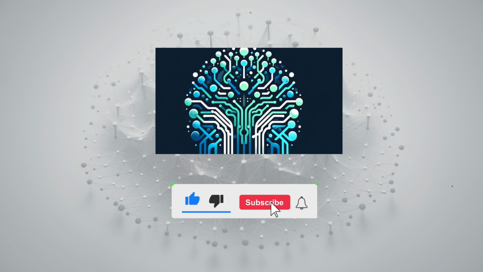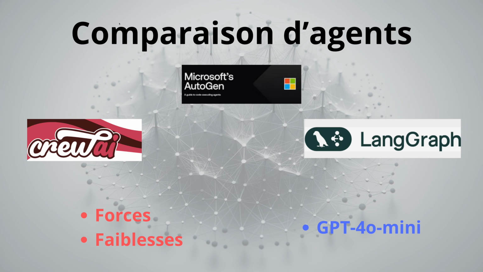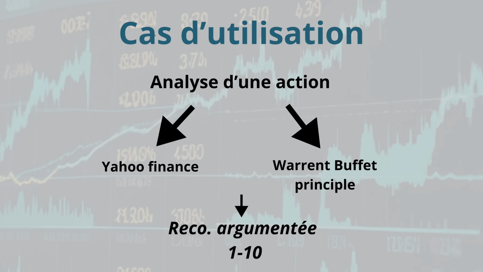I've chosen 3 popular agent frameworks: Microsoft AutoGen, CrewAI, and LangGraph. I used OpenAI's GPT-4 mini model via its API. I'll select a common use case and attempt to highlight the strengths and weaknesses of each framework. So, make sure to stay until the end of the video to see the conclusions and determine if there is a clear winner. The use case is an analysis of a stock using data from Yahoo Finance and Warren Buffett's